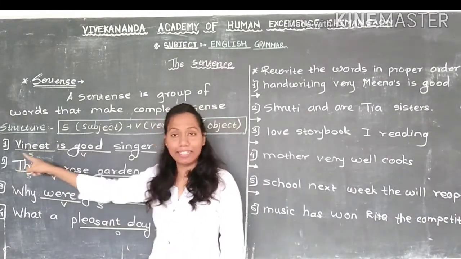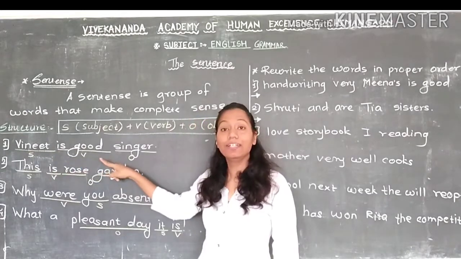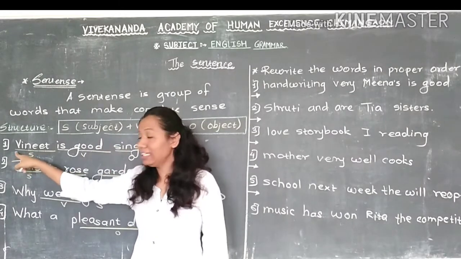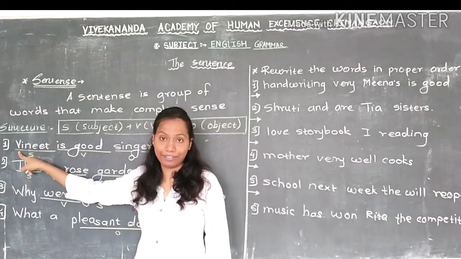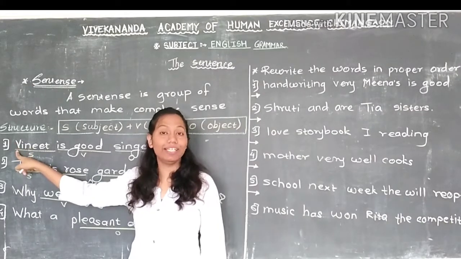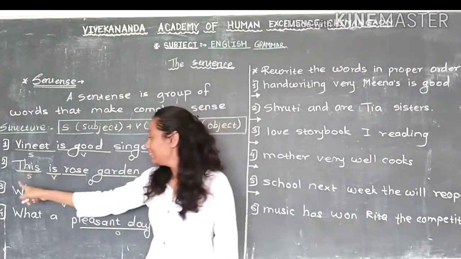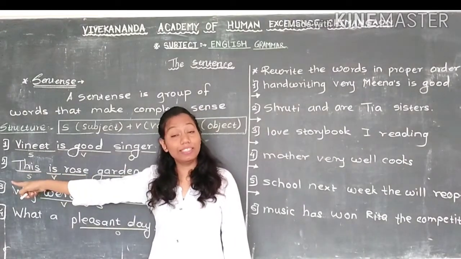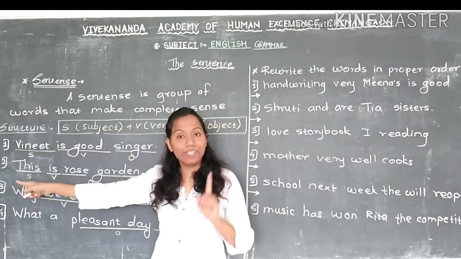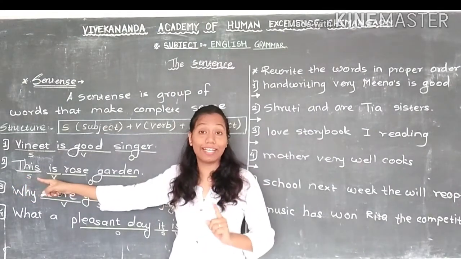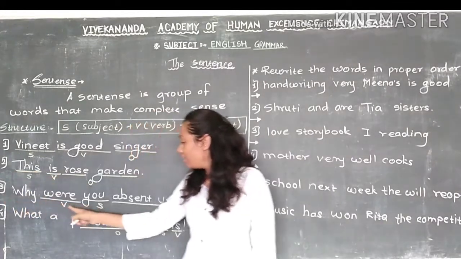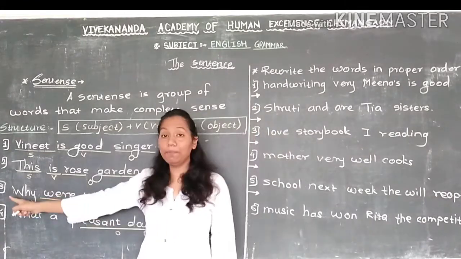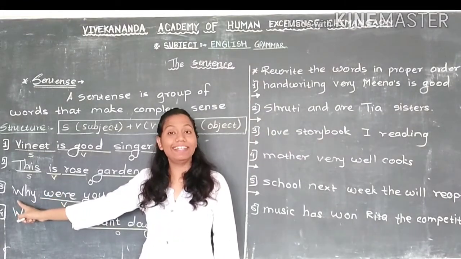Okay. So here this sentence, Vinay is good singer. I start this sentence with the word Vinay, and especially with the letter V, so that's why I write this V in capital. In the next sentence, The Rose Garden, this sentence starts with T, so this T I write in capital. First letter of a sentence always write in capital. Then, why were you absent yesterday? Here this sentence starts with W, so this W I write in capital.